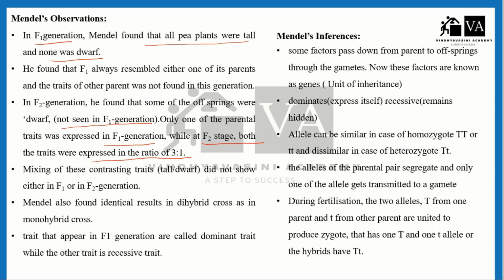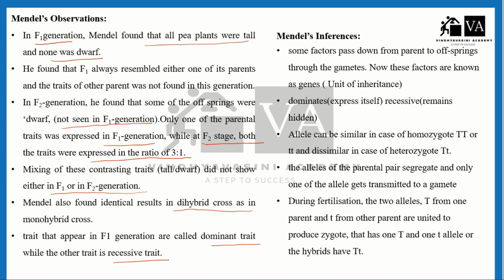Mixing of these contrasting characters, tall or dwarfed, did not show either in the F1 or the F2 generations. Mendel also found identical results in dihybrid cross. Traits that appear in the F1 generation are called the dominant traits, while the other trait is called the recessive trait. Right? So what will be the inference or the result of Mendel's experiment?